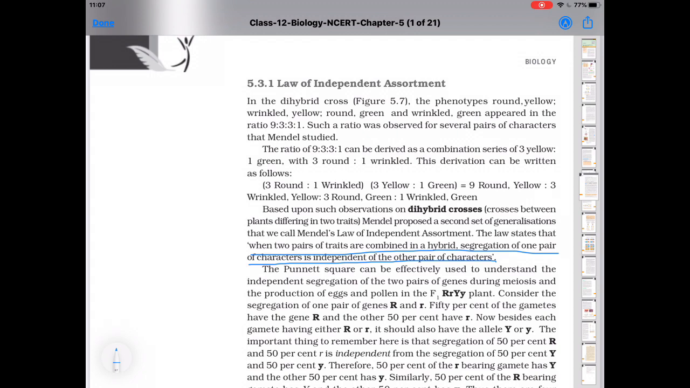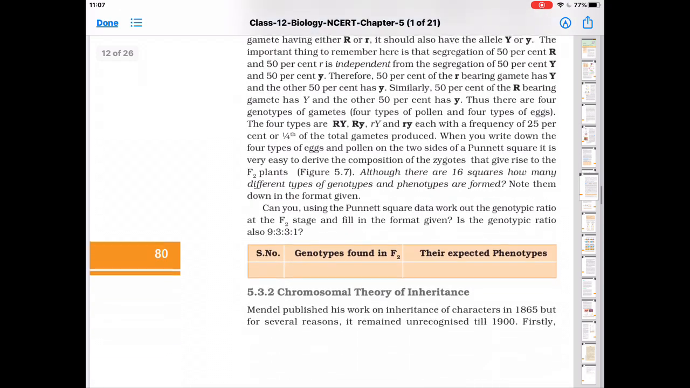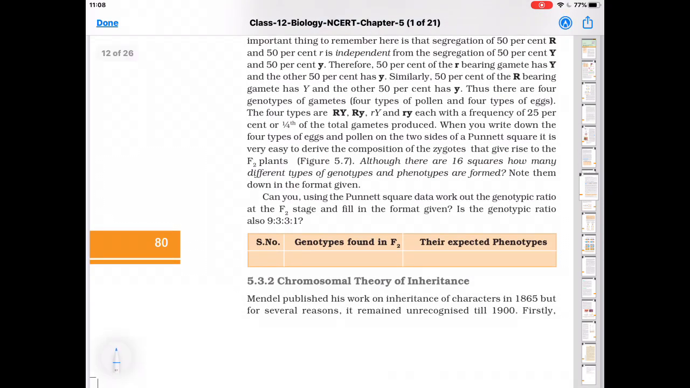The genotypic ratio we have already studied, that is, in a dihybrid cross the genotypic ratio is 1:1:2:2:4:2:1:1:2 ... already you have done. Next is the chromosomal theory of inheritance.